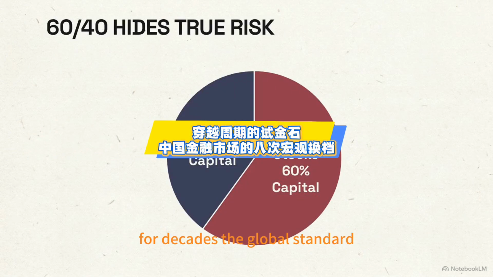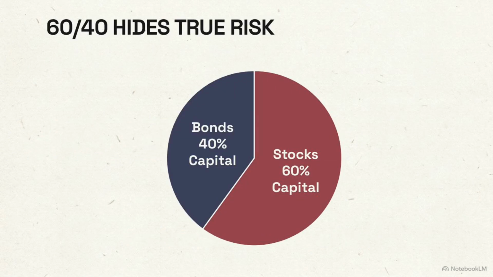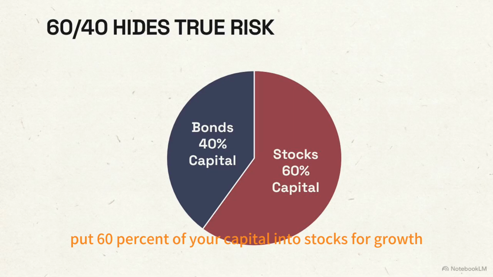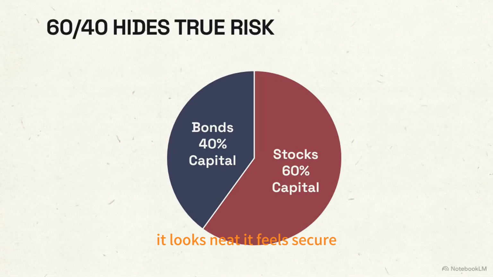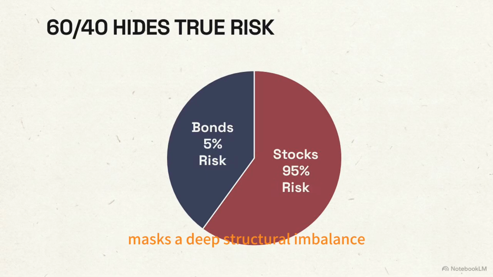For decades, the global standard for a balanced investment portfolio has been simple. Put 60% of your capital into stocks for growth and 40% into bonds for safety. It looks neat, it feels secure. But in the Chinese market, allocating capital by these broad labels masks a deep structural imbalance.